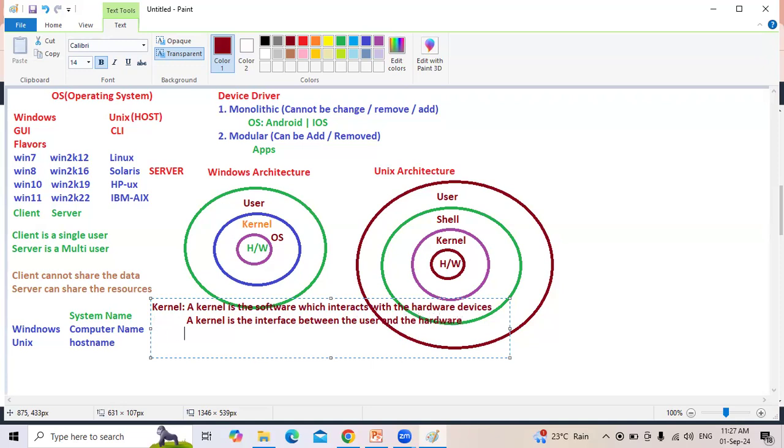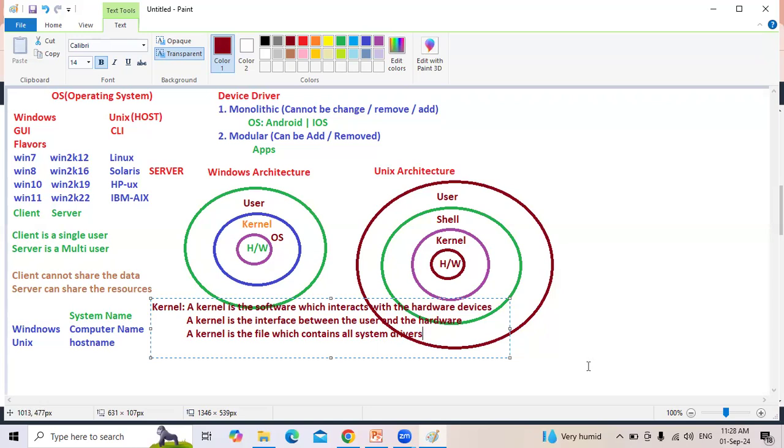Or you can say that a kernel is the file which contains all device drivers, or we can say system drivers. It's a file which contains all system drivers.